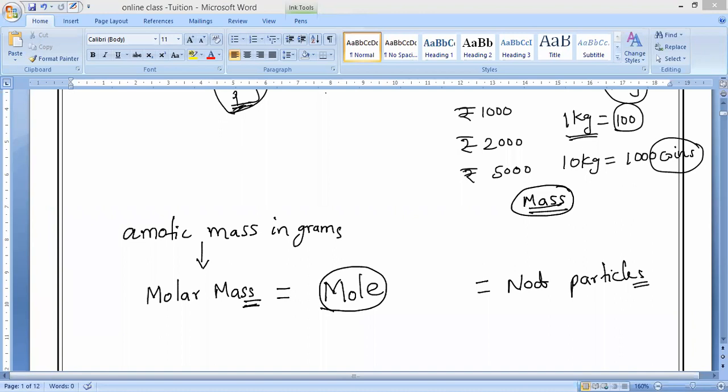Now, as we know, molar mass has different names. If we measure the mass of atoms, we call it atomic mass in grams, the gram atomic mass. If we are measuring molecules, we call it gram molecular mass.